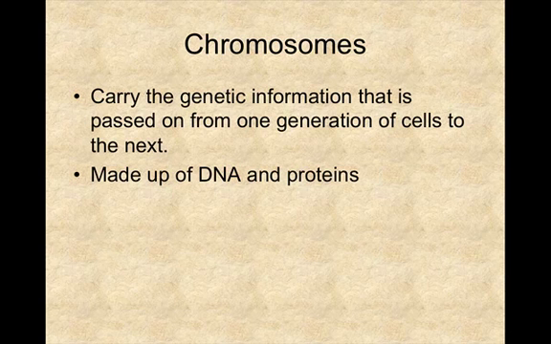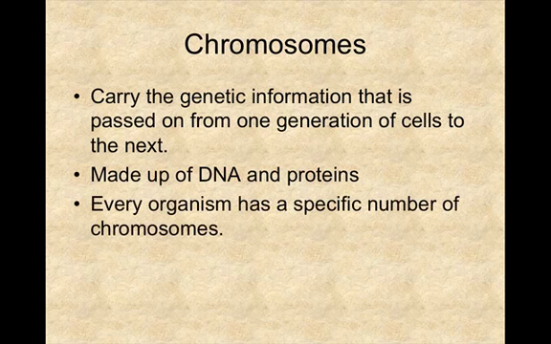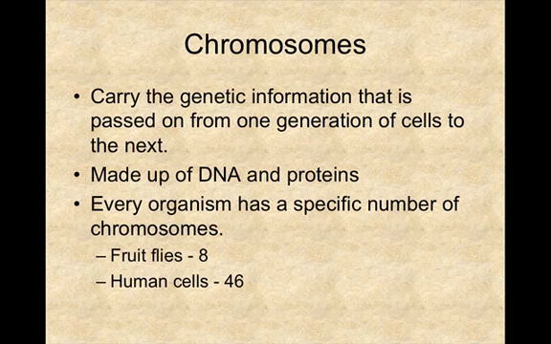And we said that the monomers to put proteins together were amino acids, and the monomers to put DNA together are nucleotides. Every organism has a specific number of chromosomes. For example, fruit flies have a total of 8 chromosomes. Humans have a total of 46 chromosomes. Carrots have a total of 18 chromosomes.